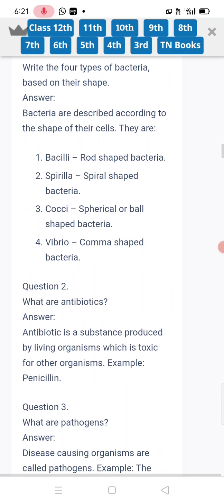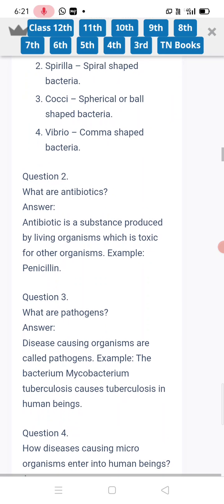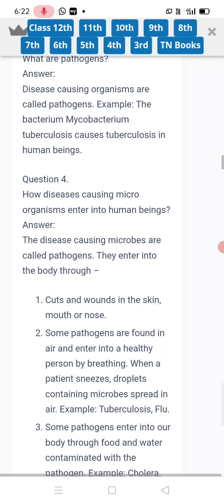Write about antibiotics. An antibiotic is a substance produced by a living organism which is toxic to other organisms. Example, penicillin. What are pathogens? Disease-causing organisms are called pathogens. Example, the bacterium Mycobacterium tuberculosis causes tuberculosis in human beings.